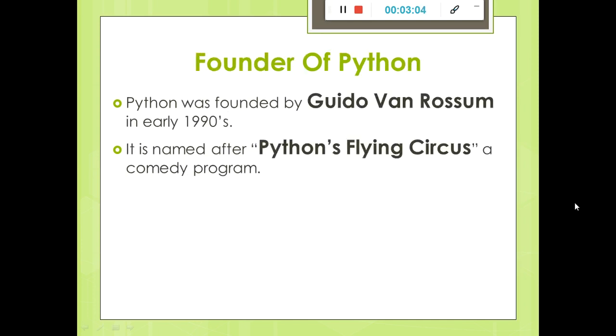Who is the founder of Python? Python was founded by Guido van Rossum in the early 1990s. It's named after Monty Python's Flying Circus. This circus was very much liked by Guido van Rossum. He was a very big fan of this circus, and he even named his language after this flying circus.